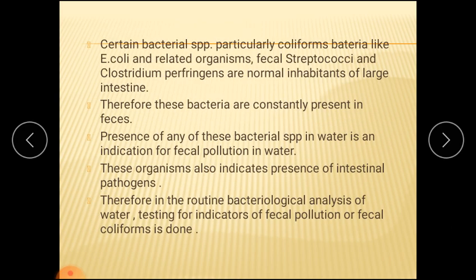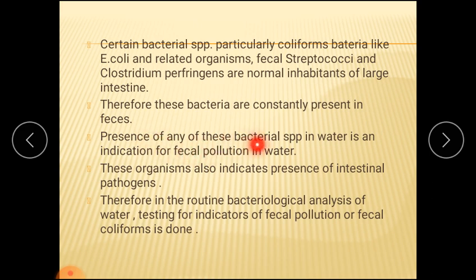There are certain bacterial species which mostly cause fecal pollution, especially the coliforms, like E. coli and related organisms. Now you have studied E. coli in your practical. Then there are other bacteria, fecal streptococci. Next is Clostridium perfringens. These are normal inhabitants of the large intestine, therefore these bacteria are constantly present in the feces. So these three bacteria and many more other species are present in the feces.